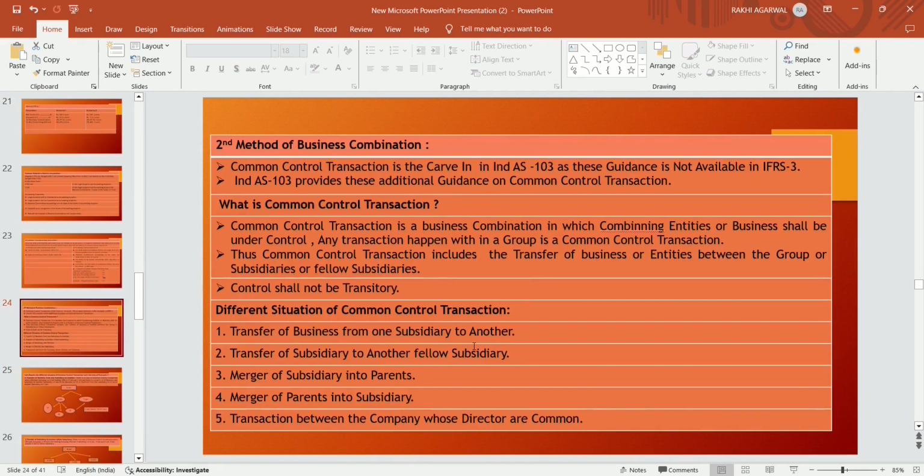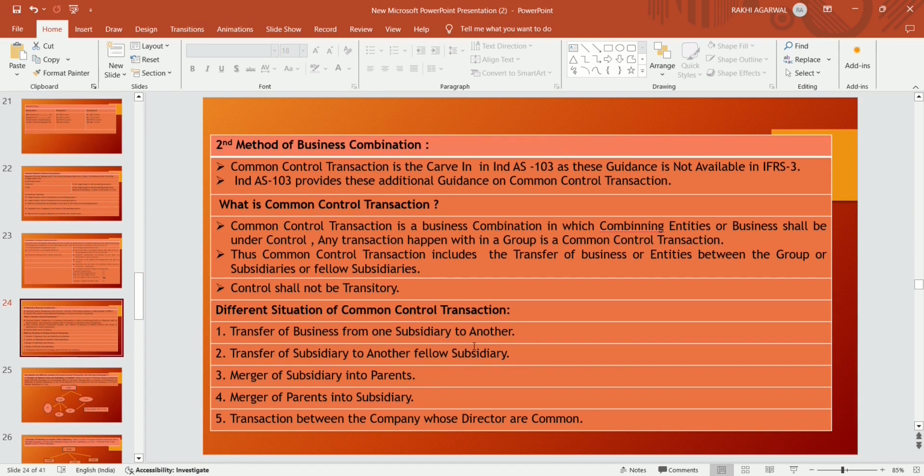Now the second method of business combination is the common control transaction. What is a common control transaction? These transactions happen within a group. Any transaction that happens within a group is a common control transaction. Before going to the definition of common control transaction, it is a carve-out in Ind AS 103, as this guidance is not available in IFRS 3. Because this common control transaction guidance is available in Ind AS 103, but not in IFRS 3, it is a carve-out. Ind AS 103 provides this additional guidance on common control transactions.